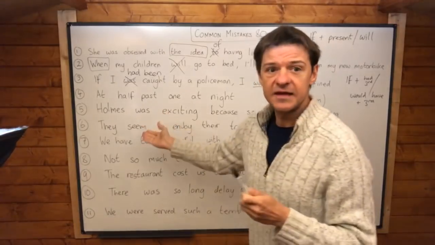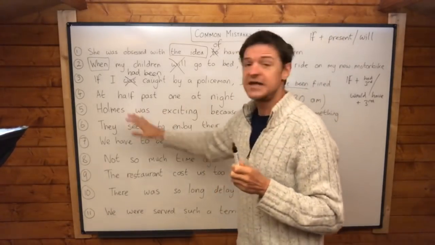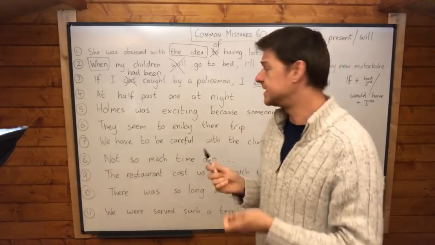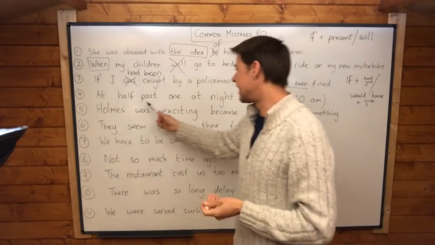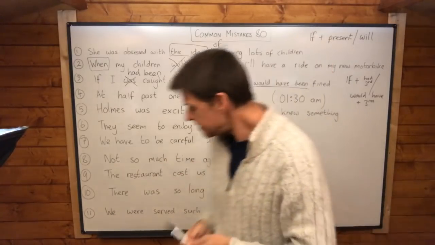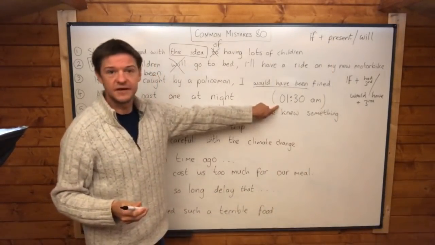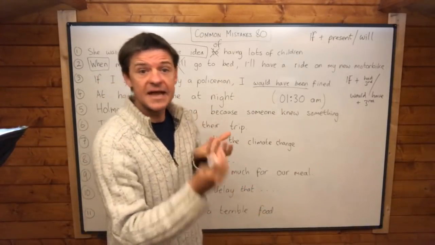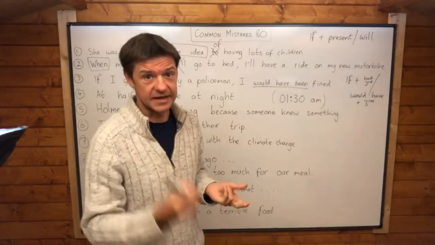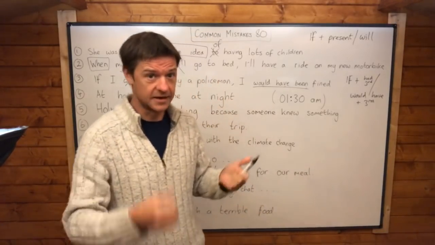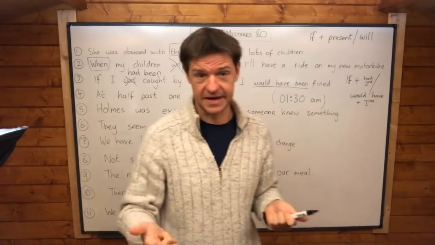Okay, the next mistake, very simple mistake, but actually people make it all the time, and it's because we're quite illogical in England. We don't say it at 1:30 at night. We just don't say it. This time, 1:30 AM, is 1:30 in the morning. And anything after midnight we'll say in the morning. 1 o'clock in the morning, 2 o'clock in the morning, 3 o'clock in the morning. That's 1 AM, 2 AM, 3 AM.